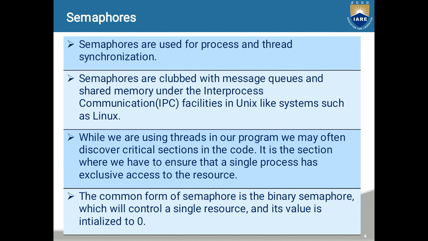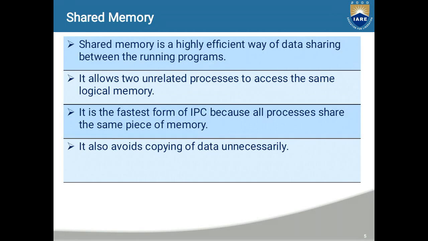While we are using threads in our program in multi-user systems or multi-processing systems or a combination of the two, we may often discover critical sections in the code. A critical section is a section where we have to ensure that a single process has exclusive access to the resource. The common form of a semaphore is the binary semaphore. A binary semaphore controls a single resource and its value is initialized to 0. This is about semaphores.